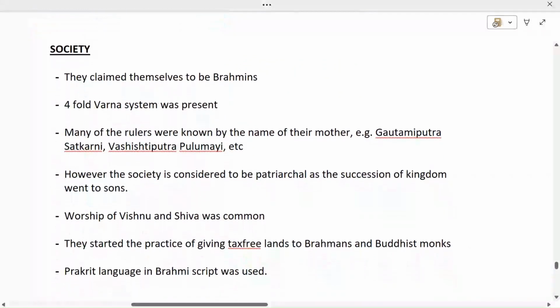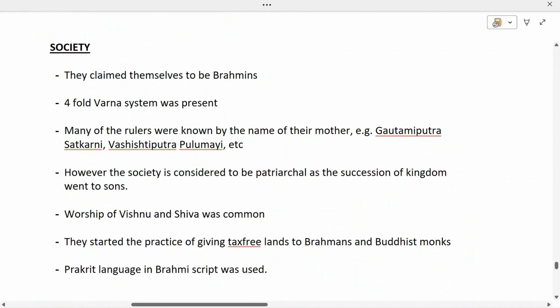Now, how was the society during the Satavahana period? They claimed themselves to be Brahmins. So therefore, as we have already seen, the king took the name of Ek Brahman, while he also took the title of Kshatriya Dap Manmad, that is the destroyer of the pride of Kshatriyas. So they considered themselves to be Brahmins, not Kshatriyas. Now, the fourfold Varna system was present during this time period. Many of the rulers were known by the name of their mother. So the rulers were known by the name of their mother.